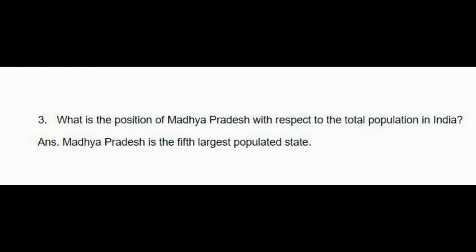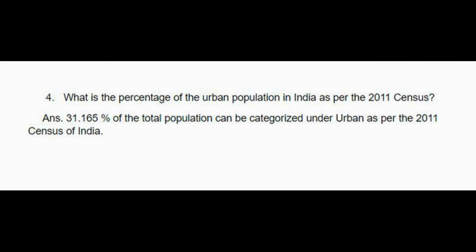What is the position of Madhya Pradesh with respect to total population in India? Answer: Madhya Pradesh is the 5th largest populated state. Fourth question. What is the percentage of urban population in India as per 2011 census? Answer: 31.165% of total population can be categorized under urban as per 2011 census in India.